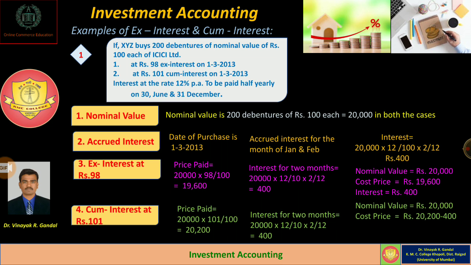So we can deduct the amount of interest from the price paid. After deducting 400 from 20,200, we get 19,800 as the cost price, and it is to be shown in the cost price or capital value column of the investment account. And for nominal value we show 20,000, and 400 is shown in the income column of the investment account.